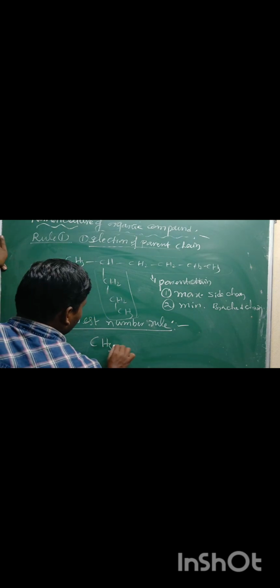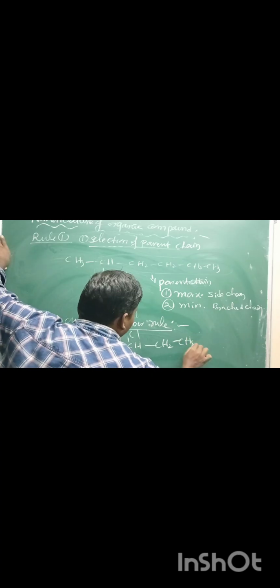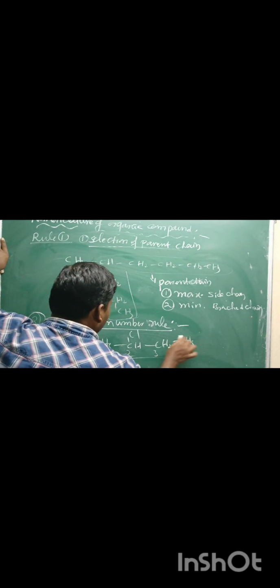Lowest number rule, which indicates here, if the molecule contains only one substituent, for example CH3, CHCl, CH2, CH3, it can select it as a parent chain. The position of the substituent should be the lowest possible number. From left to right, second position; right to left, third position. That's why we use the lowest number rule in this condition.